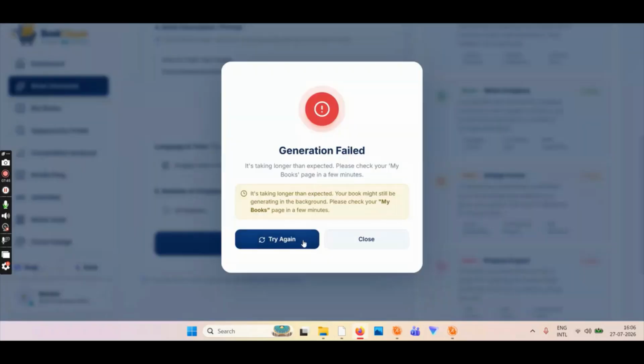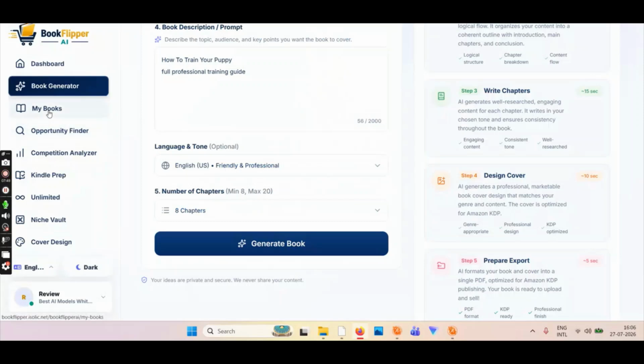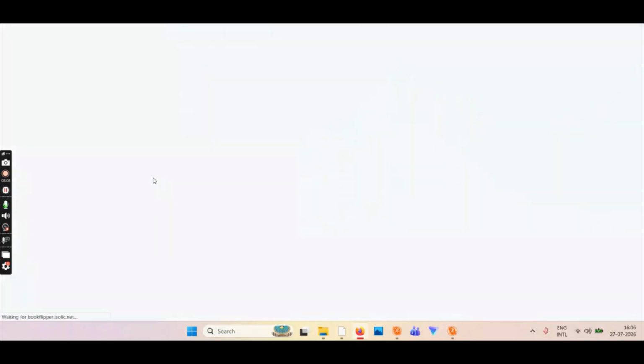Generation failed. Let's see, try again. But I think, hang on, let me refresh. If I go back to my books, it should be there. It is there, you see. So it might give you an error, but eventually the book will already be there. So before you click on try again, just go back to my books and check if the book is already generated or not. Okay, so let's see how to train your puppy.